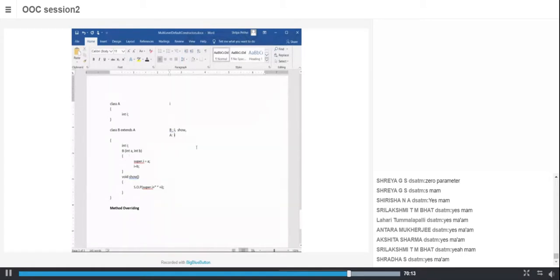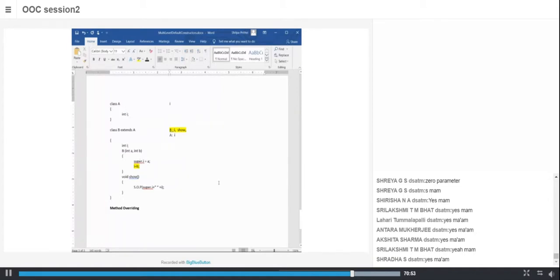Those who haven't understood, see the example again. B gets I and show as its own members. From A, it gets I. So there are two different members with the same name. How do I access it? If I use I, then it refers to this one. If I say super dot I, it means it refers to the other one. So super along with dot and the data member always refers to the base class member.